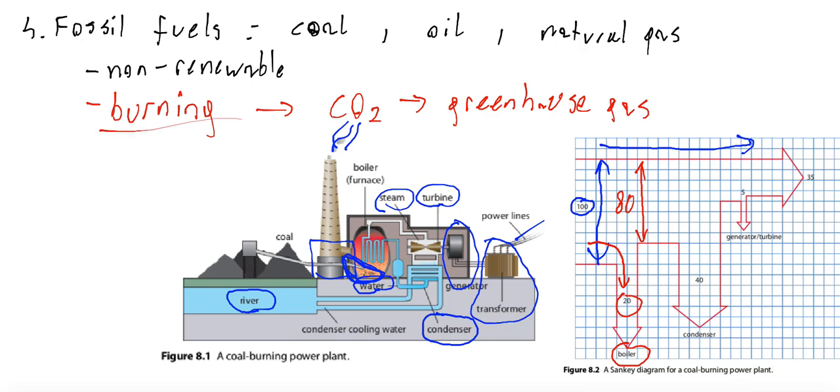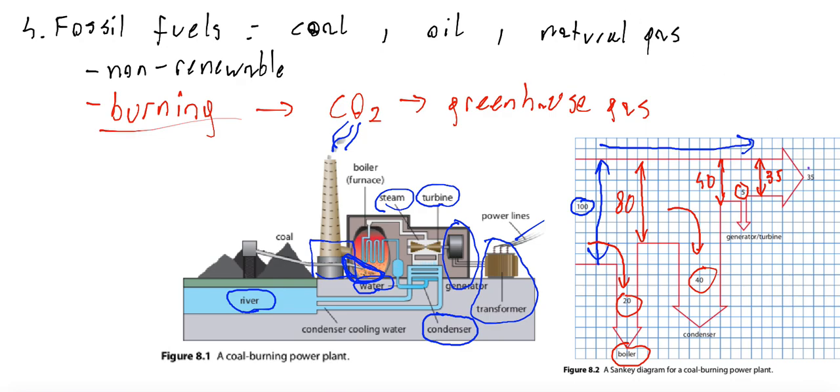In the next stage, in the condenser, 40% of initial energy is lost. So now the thickness of the arrow is reduced to 40, because 80 minus 40 is 40. In each of the next stages, in this case the generator and turbine, 5% of initial energy is lost. So the thickness of the arrow is reduced to 35% of its original.